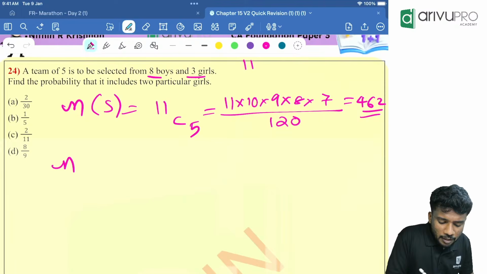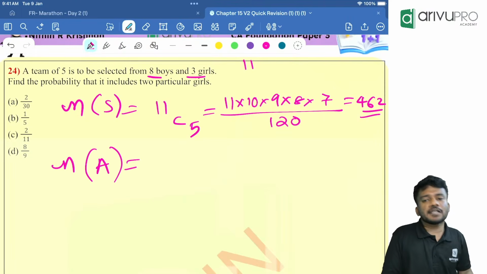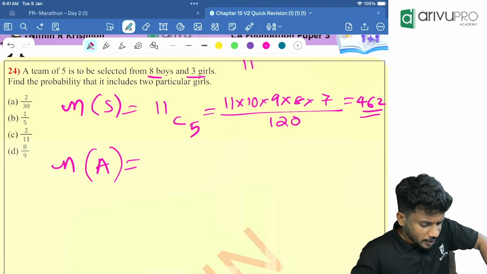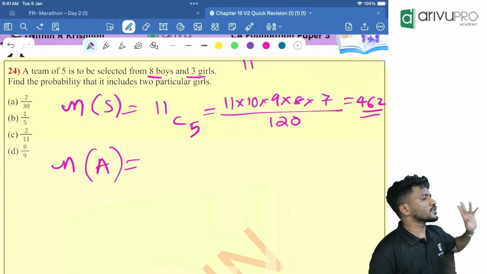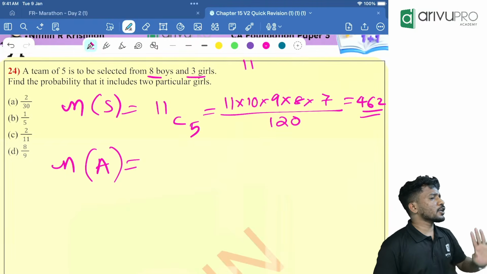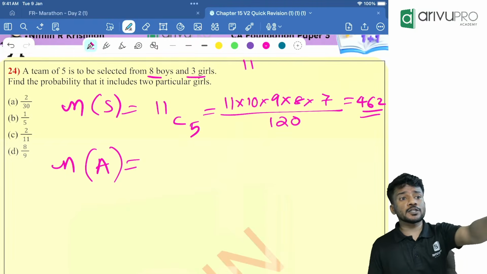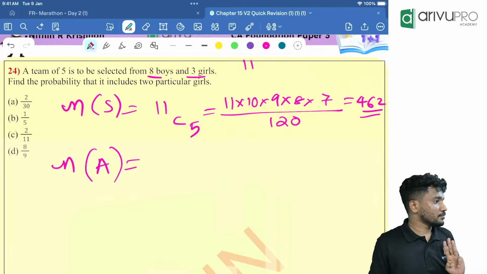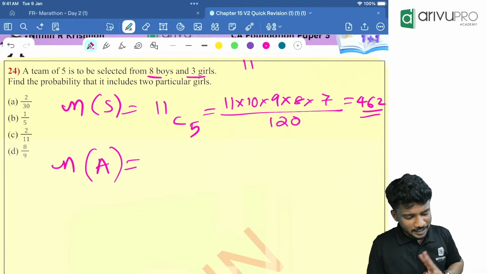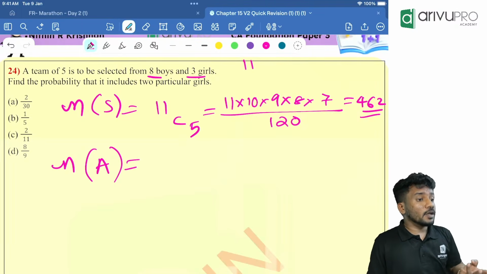Then people, N of A is the catch over here. Look at the condition. It includes 2 particular girls. 2 particular girls are included means what? Already 2 girls are selected. How many more should be selected? 3 more should be.